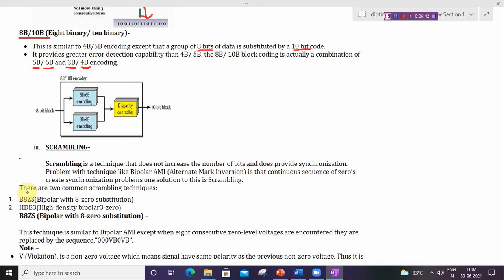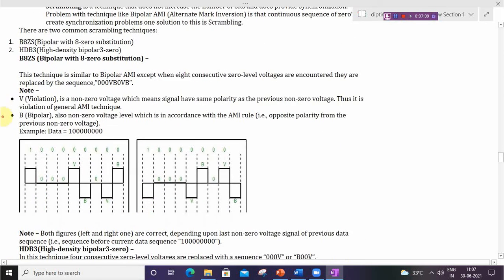So there are two common scrambling techniques. Like B8ZS, bipolar with 8-zero substitution. So B8ZS means bipolar with 8-zero substitution. Then the next method is HDB3, high density bipolar 3-zero. So let us discuss one by one. So the first scheme is B8ZS, bipolar with 8-zero substitution.